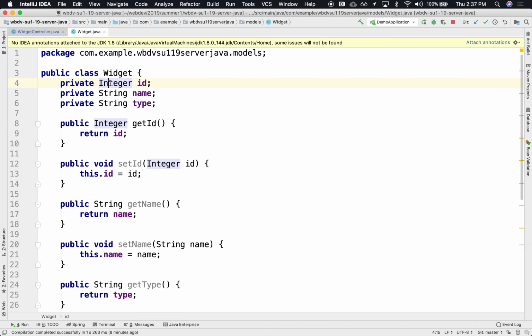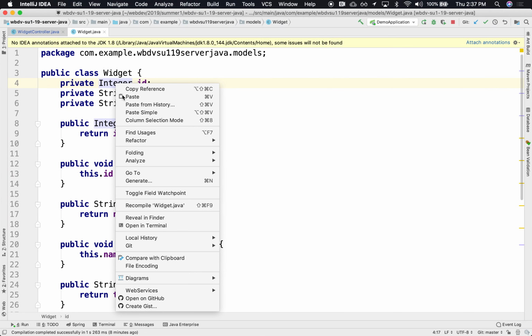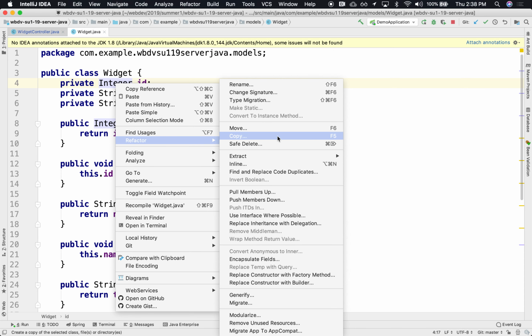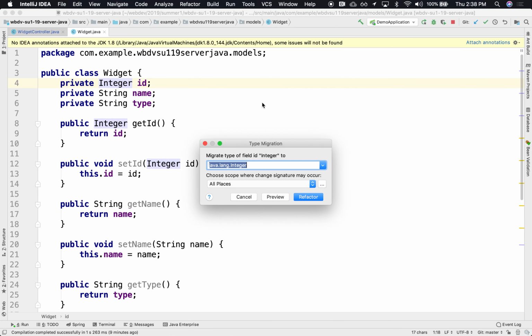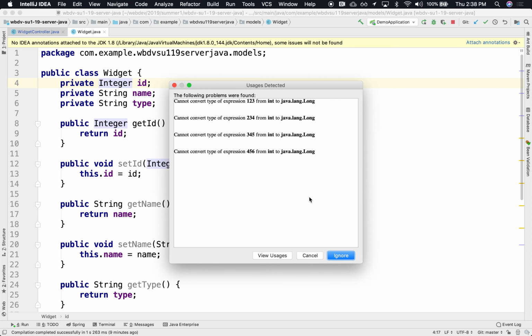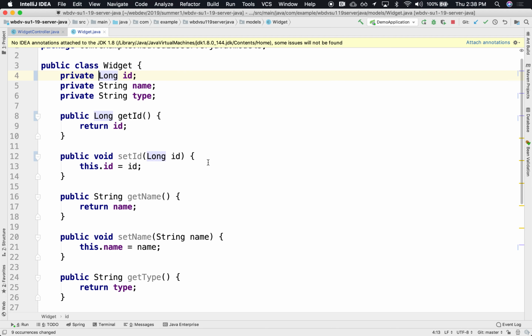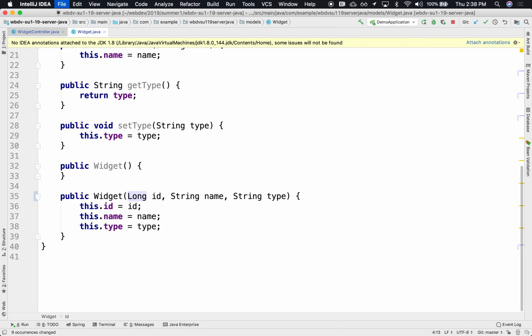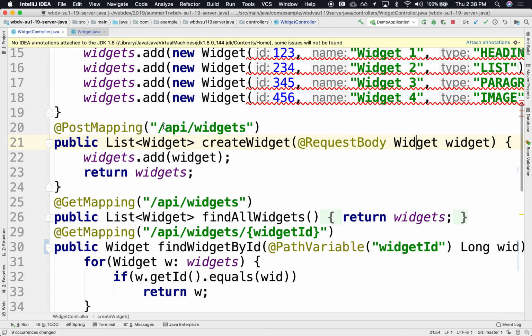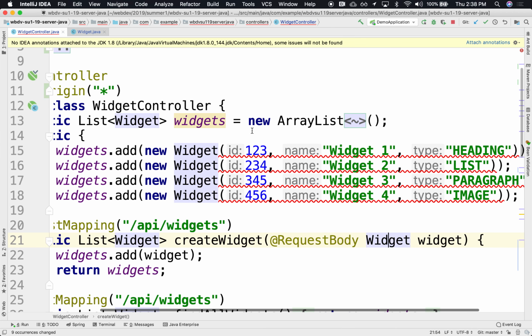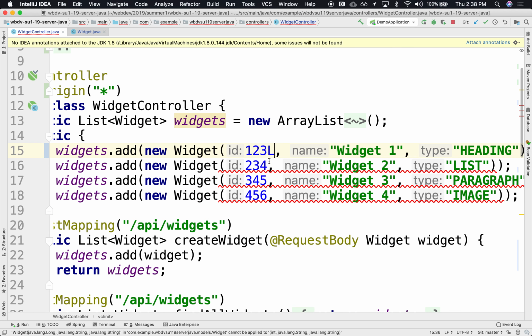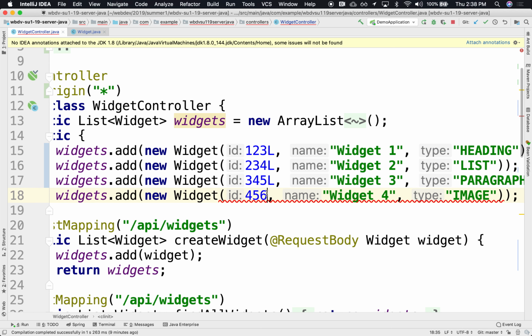Let me change this integer into a long. Let's refactor this. Rename type migration. So from integer, I want to go to a long. How's that? Let's try that. Refactor. Okay, those are all longs. And the controller. These IDs are no longer integers, so I'm going to convert them into longs.